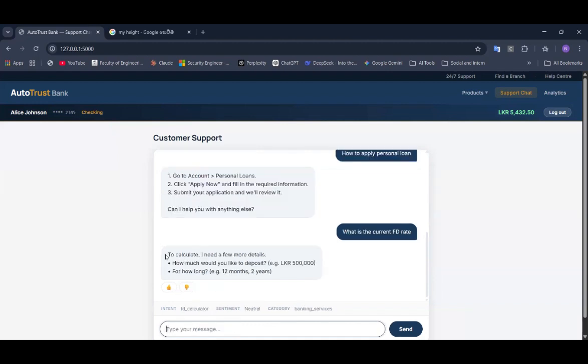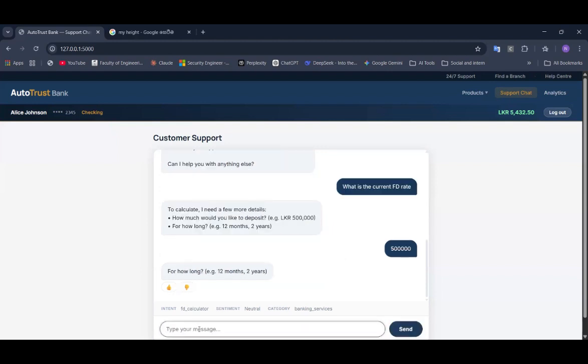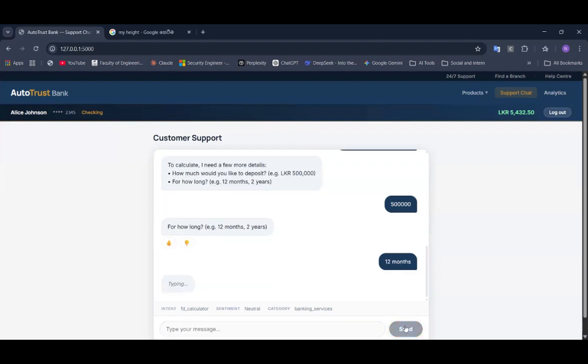They will ask next what we are going to deposit. So I will give this kind of amount. Next they ask about the duration. There is a relationship between all those messages, and there is some history saved here.